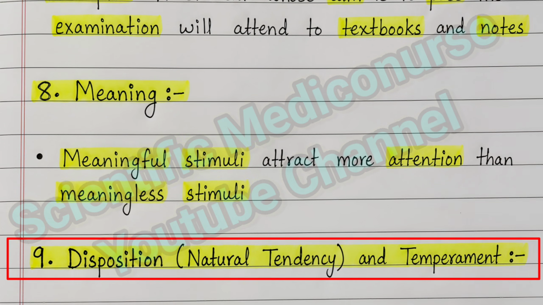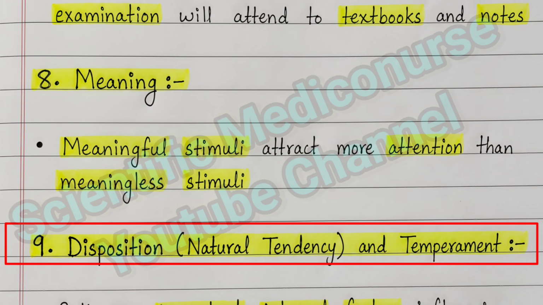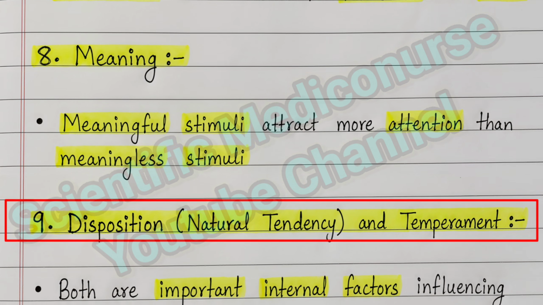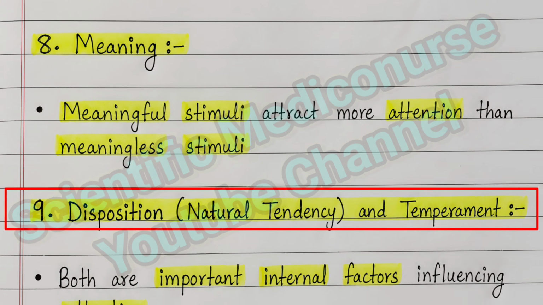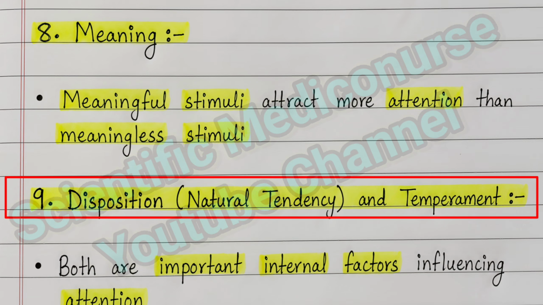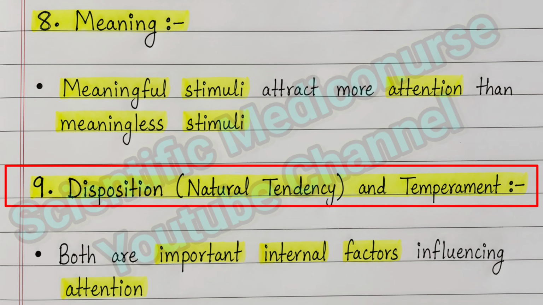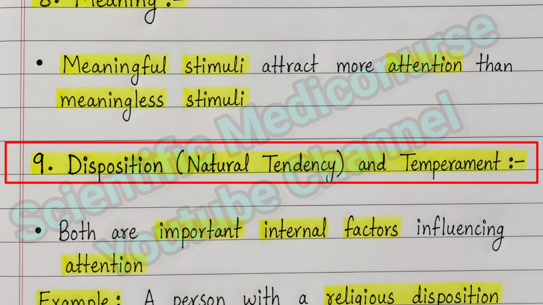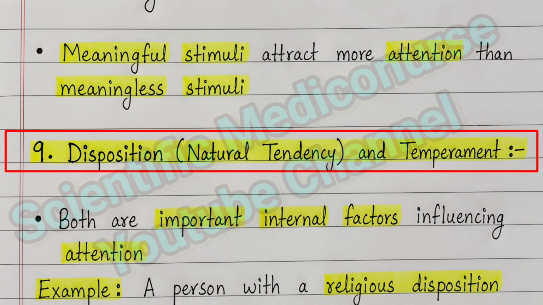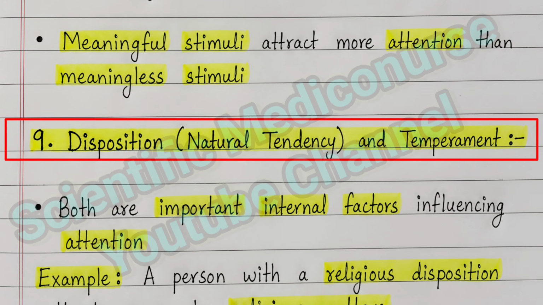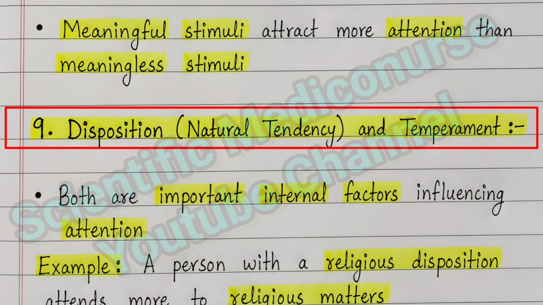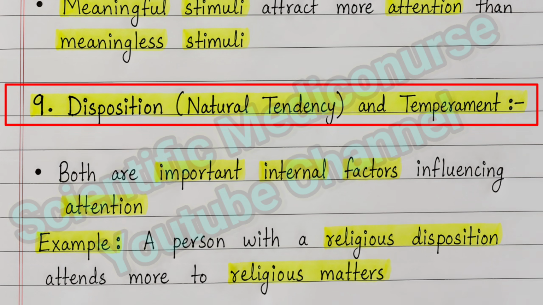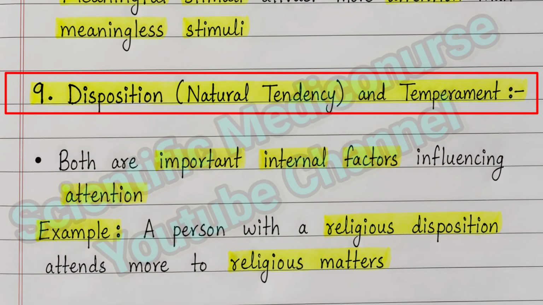Next one is disposition and temperament. Disposition means natural interest or natural attraction to certain stimuli like music, dance, etc. For example, a student who has a natural interest in music will quickly attend to and notice songs and instruments used in the song, and he also recognizes beats used in the song and its BPM, that is beats per minute. They will automatically attend to music and recognize all instruments used in the music, as their natural tendency is to be attracted to music. And temperament means emotional nature or behavior patterns such as calm, aggressive, anxious, etc.